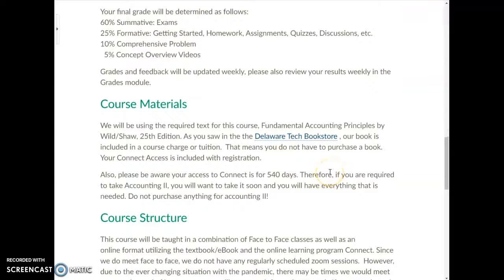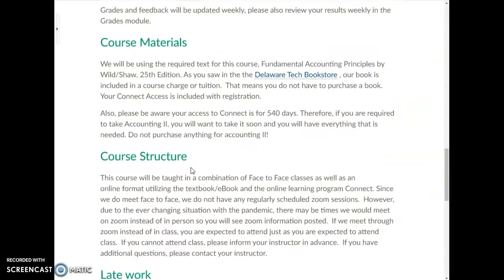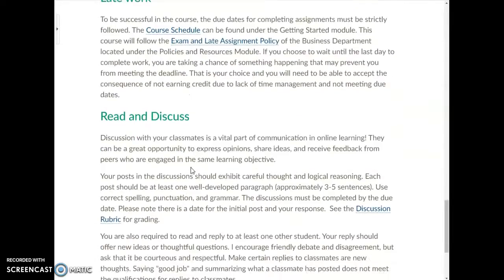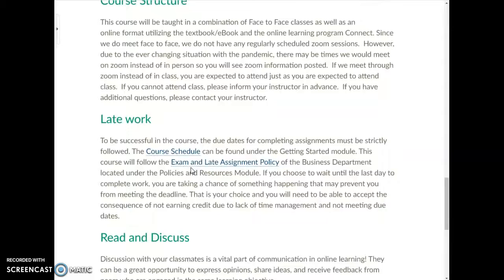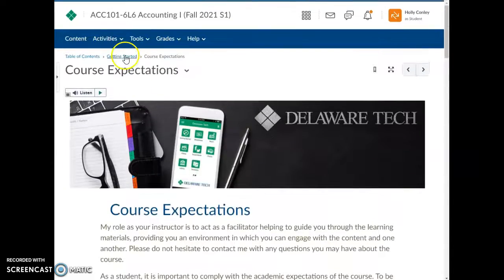Now for our Dover students that are taking Accounting 1 in any Dover section, so that means your section starts with the number 6. So it's going to be ACC 101 and then it's 6 something. So ours, we have something where your ebook and your access to the program we use called McGraw-Hill Connect is included with your registration. So you've already been billed for it, so you have no further materials that you need to purchase. Everything is included. This also tells you the course structure, it tells you our late work policy, and how to handle our discussion boards that you're going to see for our course.